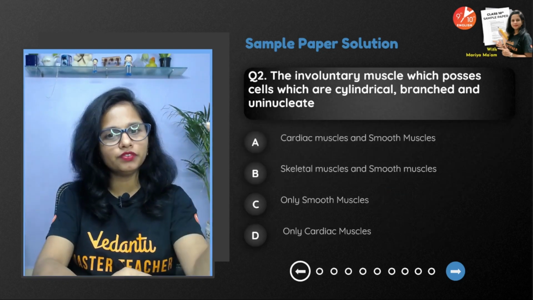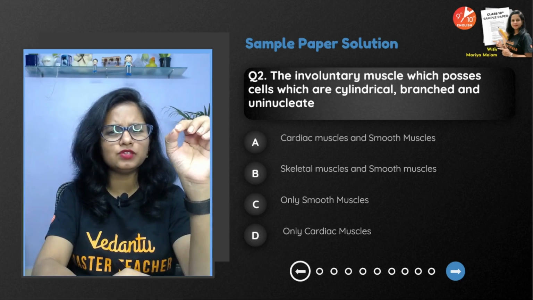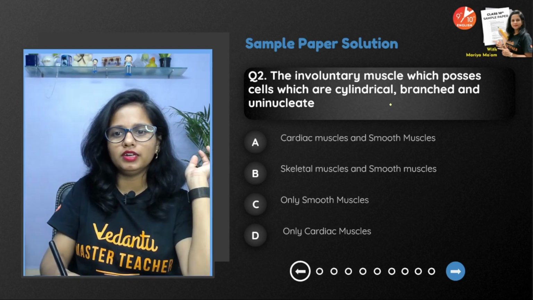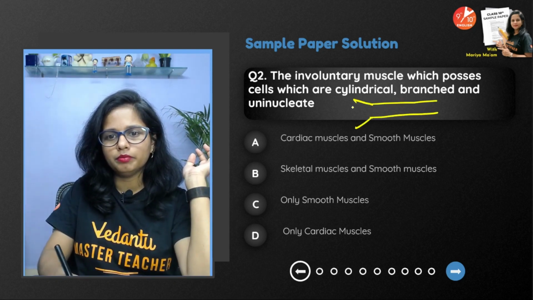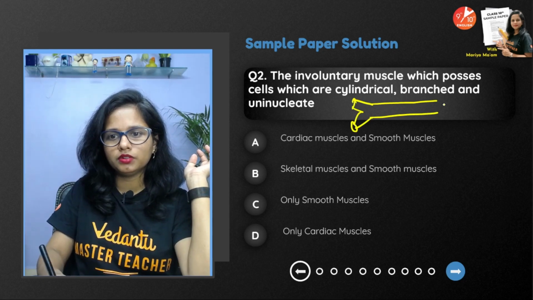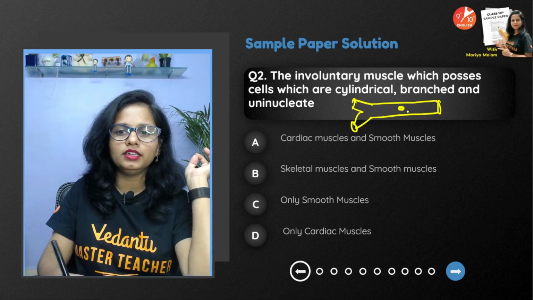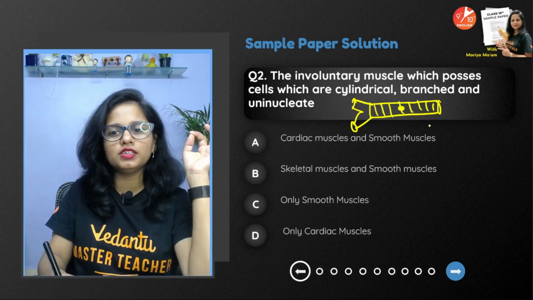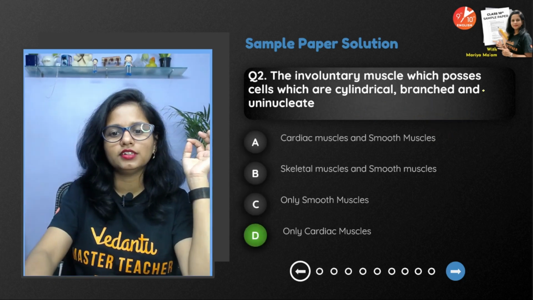Then moving further, the involuntary muscle which possesses cells which are cylindrical, branched and uninucleated. So chalo, let's draw cylindrical, branched, uninucleated. So guys, undoubtedly this has to be cardiac muscles, right?